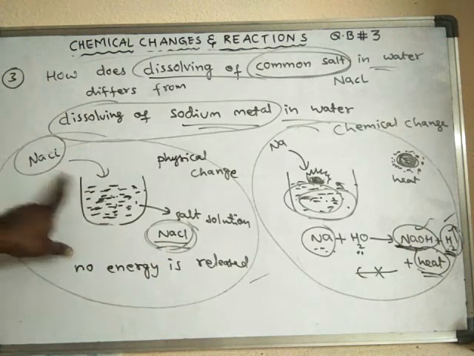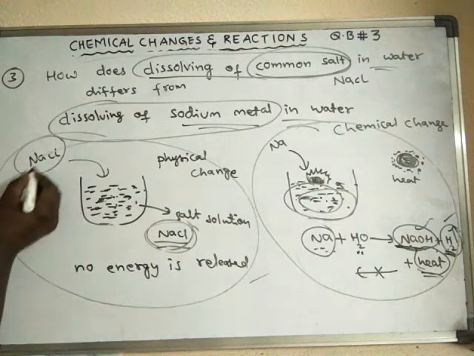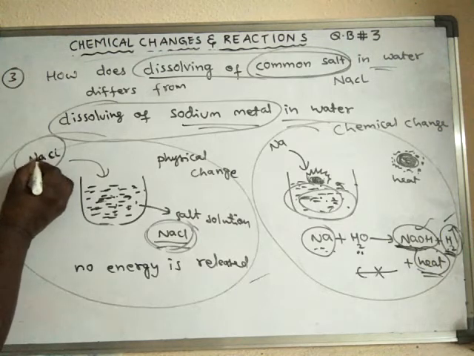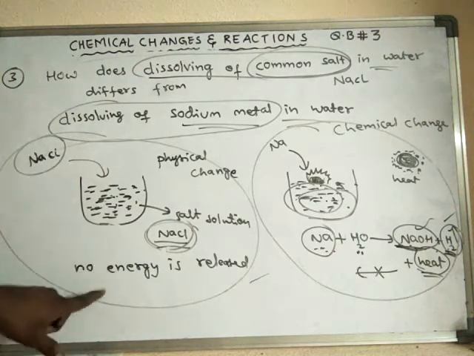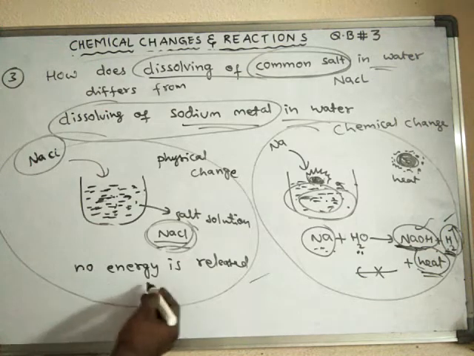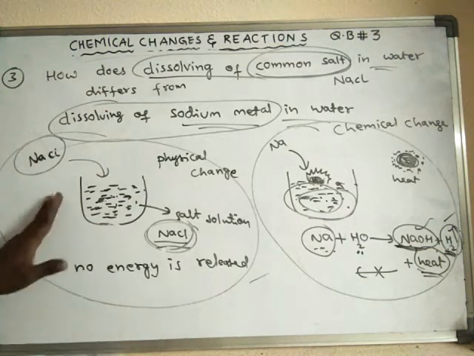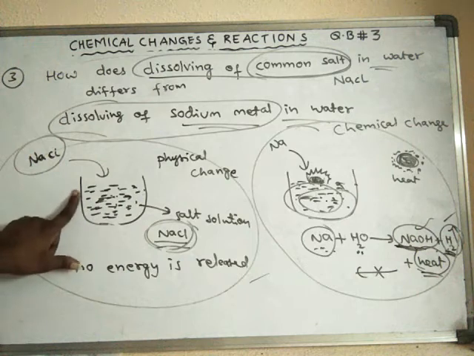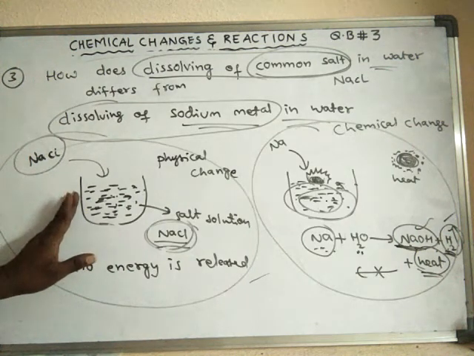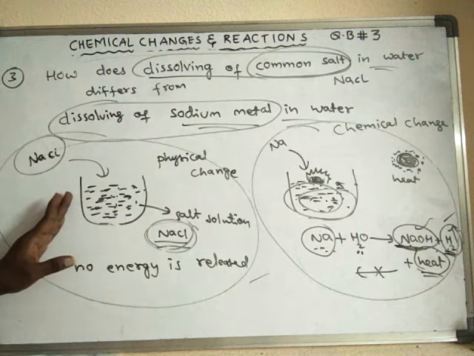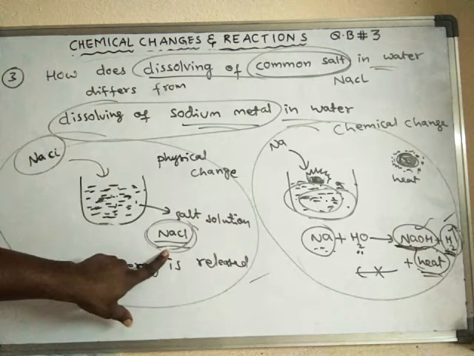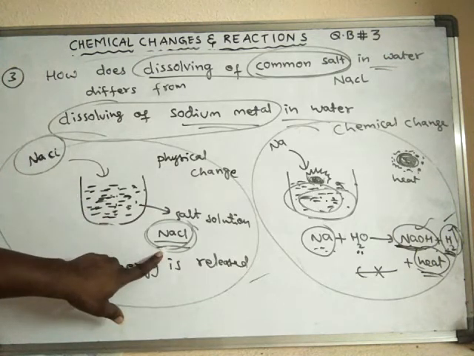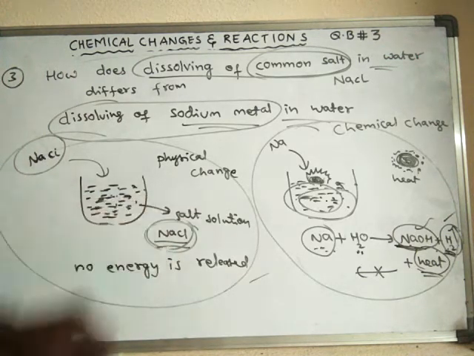The chemical composition is not changed, even when dissolved in water. And during this process, no energy is released. If you touch this container, you don't feel hotness. That means there is no change in the chemical composition, no new substance is formed. Hence, it is a physical change.